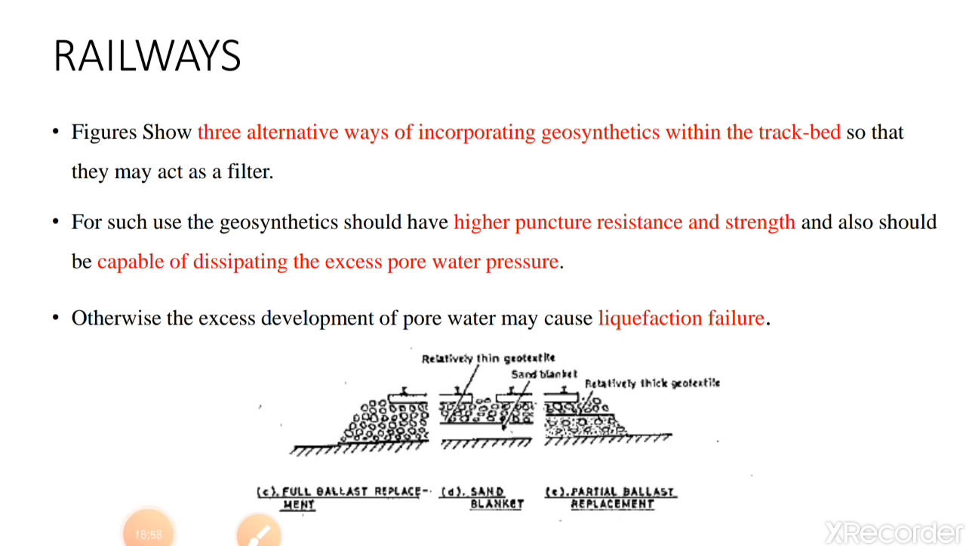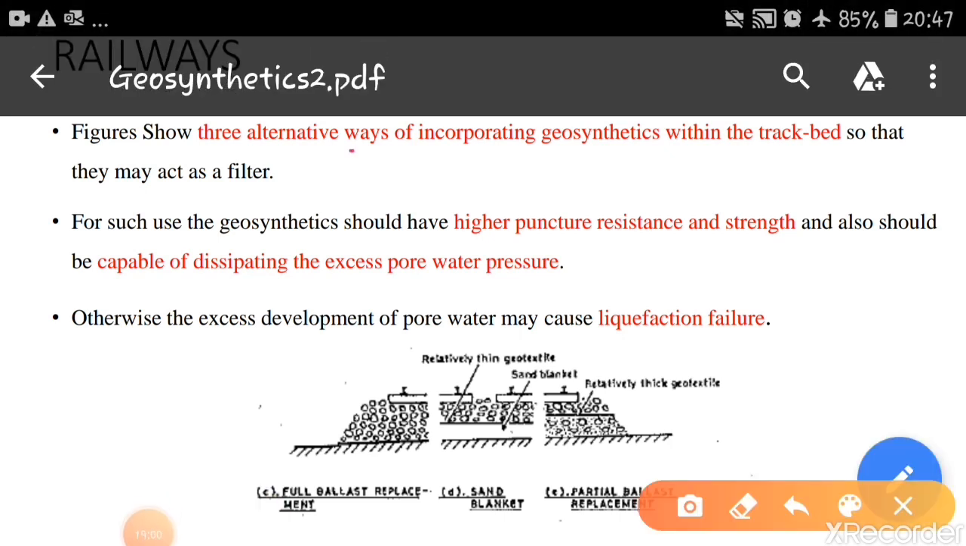The following figures show three alternative ways of incorporating geosynthetics within the track bed so that they may act as a filter. So here the application is using the geosynthetic as a filtration material. For such use, geosynthetics should have higher puncture resistance and strength, and also should be capable of dissipating the excess pore water pressure when we use it as a filtration material.